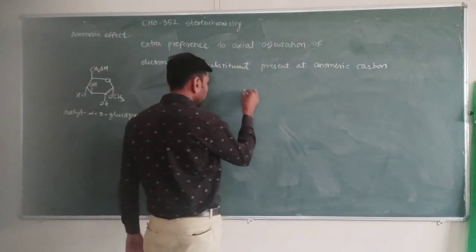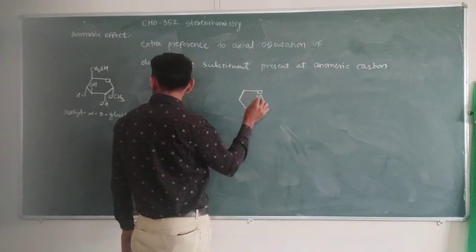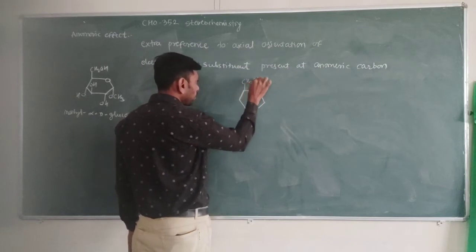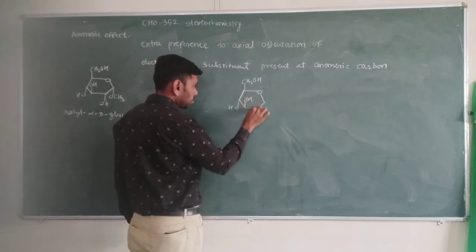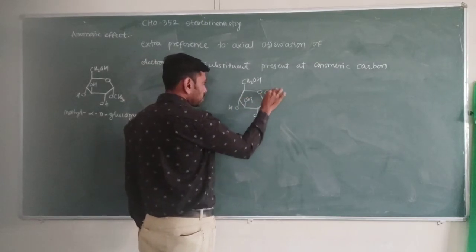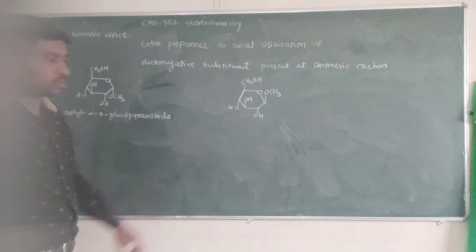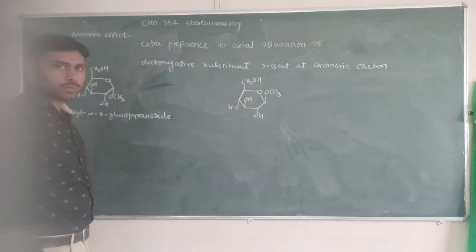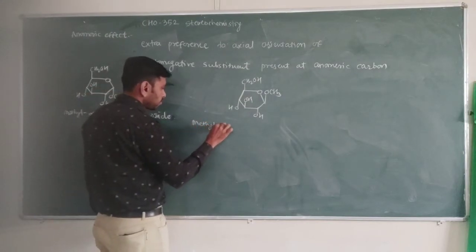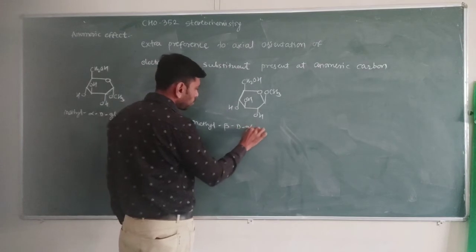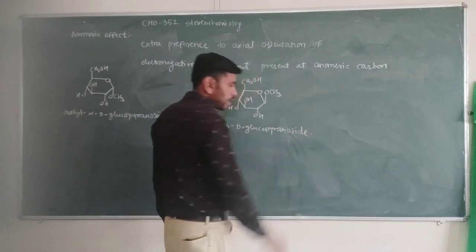Similarly, I am writing another structure, beta D glucopyranoside. CH2OH, here OH, and now there is a change in configuration of the methoxy group. This change leads to two structures. So methyl beta D glucopyranoside. So we have to see here the anomeric effect.